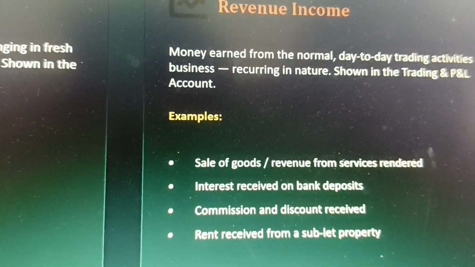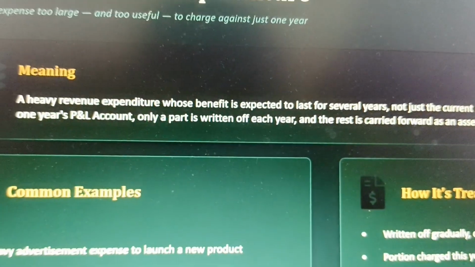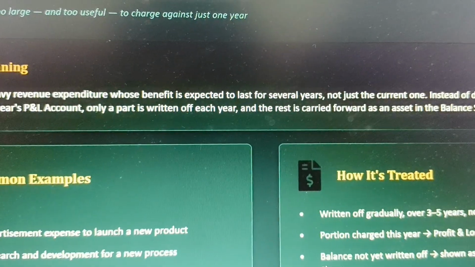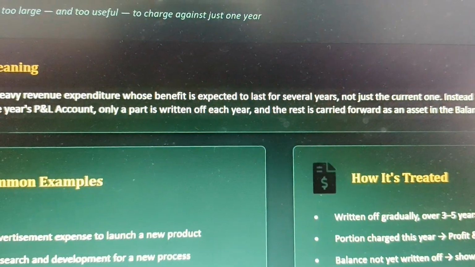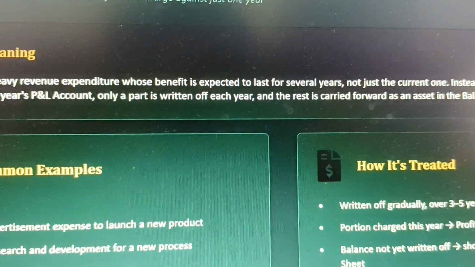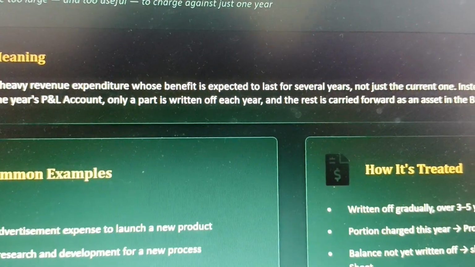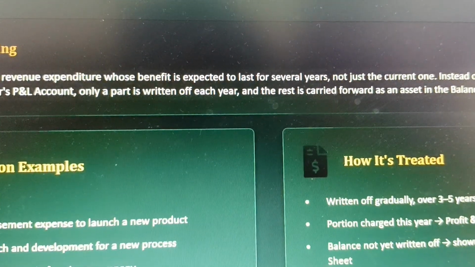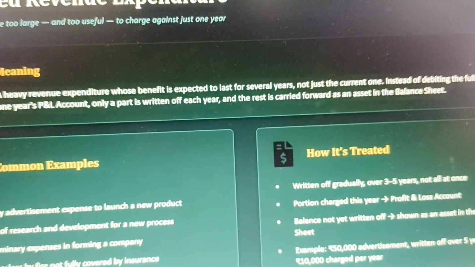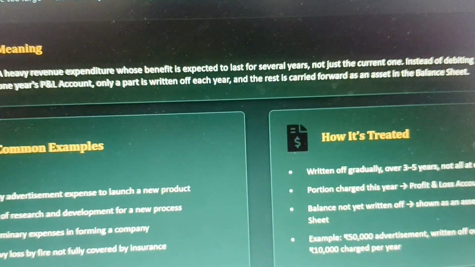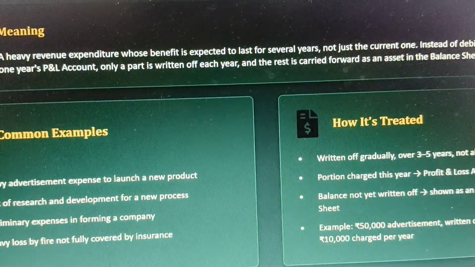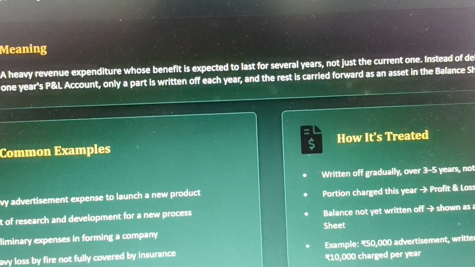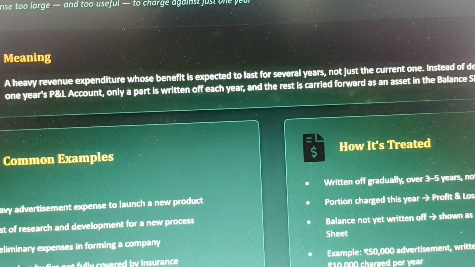Next, let us move on to understand the deferred revenue expenditure. Deferred revenue expenditure is that expense whose benefit extends beyond the current accounting year. The word deferred means to be delayed. For example, any heavy advertising expenditure which is incurred in order to introduce a new product in the market would be regarded as deferred revenue expenditure.